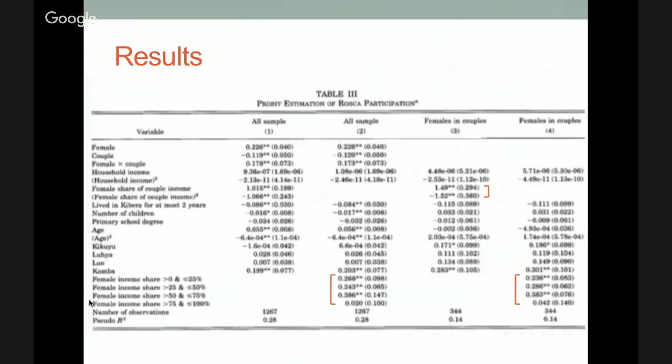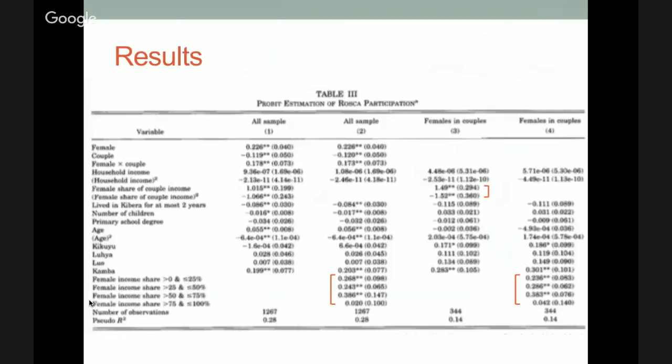So this is the first table of their results. This looks at RASCA participation, uses a probit estimation, and then you can see in the first two models, both female and couple are statistically significant indicators of RASCA participation, and the female and couple interaction term is statistically significant as well. And then in the third model, just looking at female and couples, that smaller sample, you can see